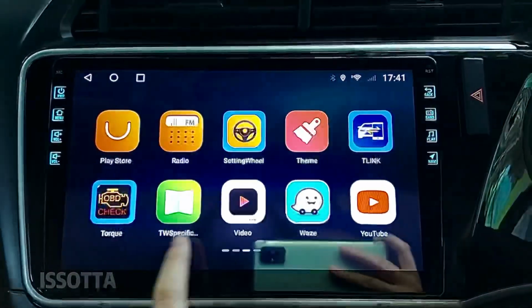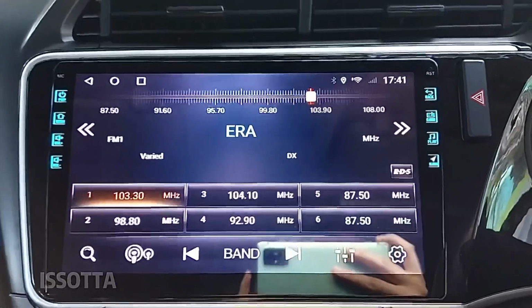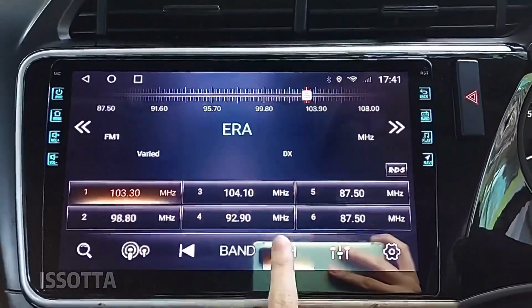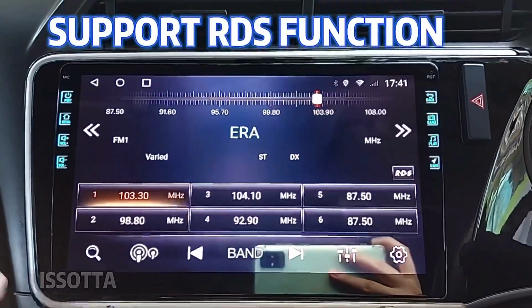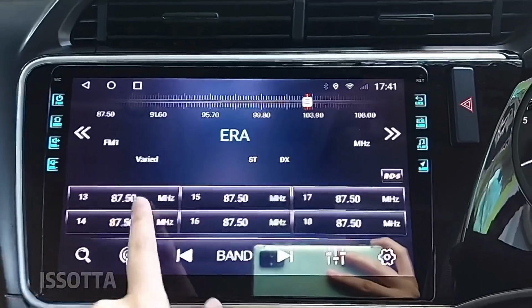Okay, so for this player, the radio is very clear. You don't have to worry. You can search here as well. You can set like that. Very easy. You can set 18 presets.